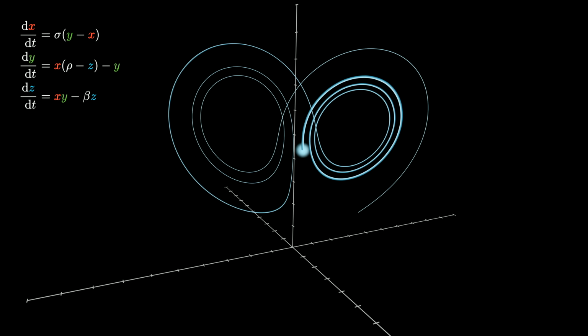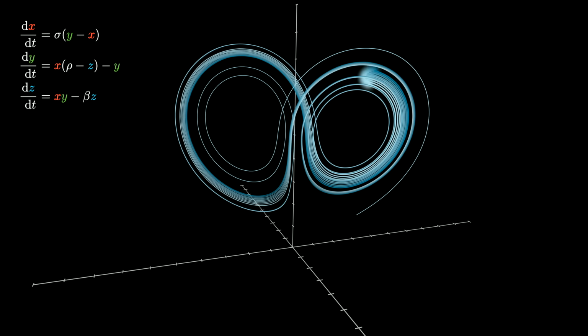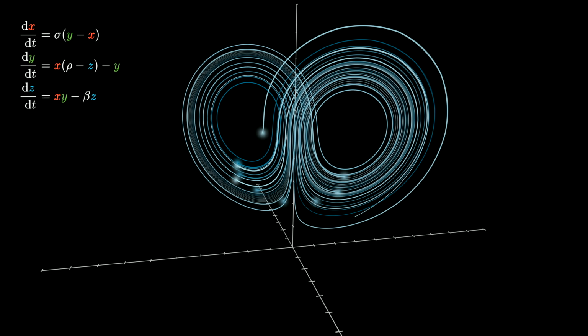Ben and I do talk more about it, but what you need to know is that it comes from a set of differential equations in 3 dimensions, which basically means if you have a point somewhere in 3D space, there's this set of deterministic rules that tells you how that point should change at a given moment in time. And what happens when you try this for a variety of starting conditions proves to be very interesting, as you'll see.